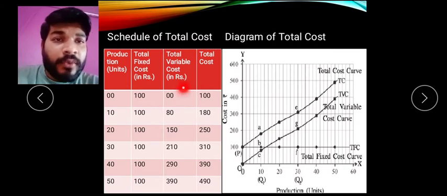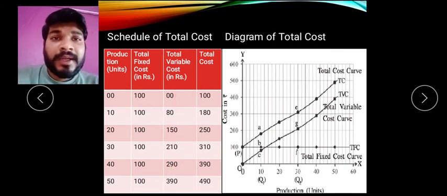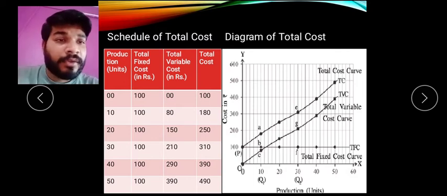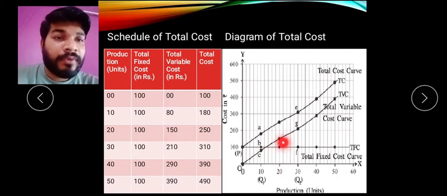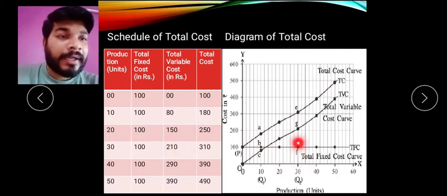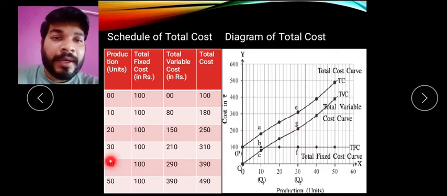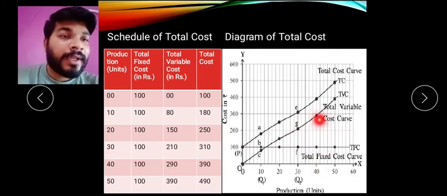Now we have to plot variable cost. Earlier in the previous topic, how we drew the variable cost, in the same way we are going to draw. So here at 0 it is 0, at 10 it is 80, at 20 it is 150, at 30 it is 210, about 200, at 40 it is 290, 40 below 300, and at 50 it is 390.